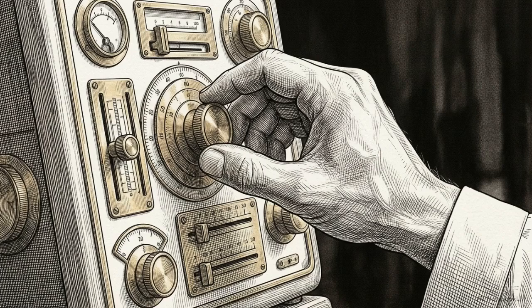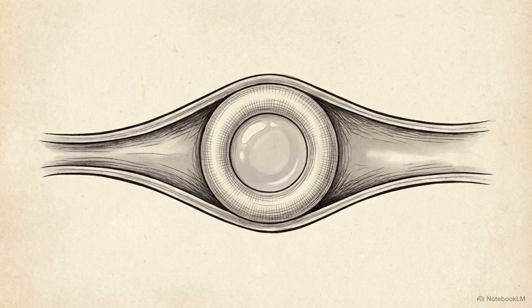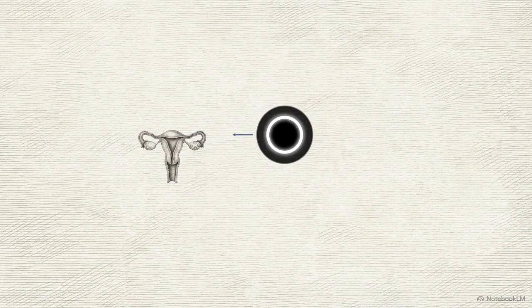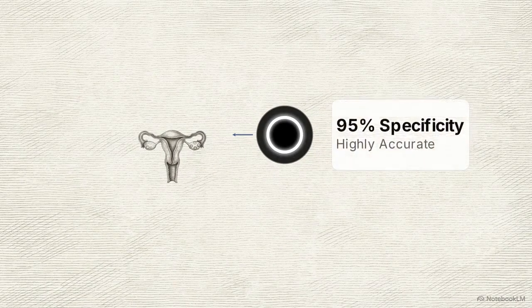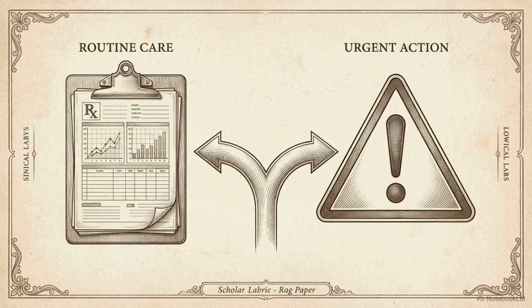To find these hidden threats, sonographers rely on a specific visual marker. The gold standard for identifying an adnexal mass as an ectopic is the tubal ring sign. The tubal ring is a thick, bright echogenic circle that completely surrounds an unruptured ectopic pregnancy. Finding this ring outside the uterus is highly accurate, carrying a 95% specificity for ectopic diagnosis. Pinpointing the exact anatomical location of this ring determines exactly what happens next. It separates a routine ectopic intervention from an impending, massive hemorrhagic emergency.